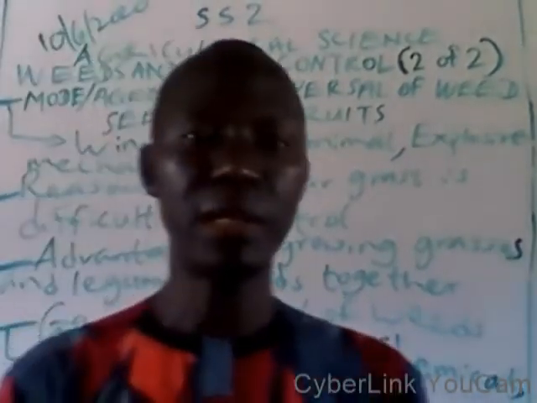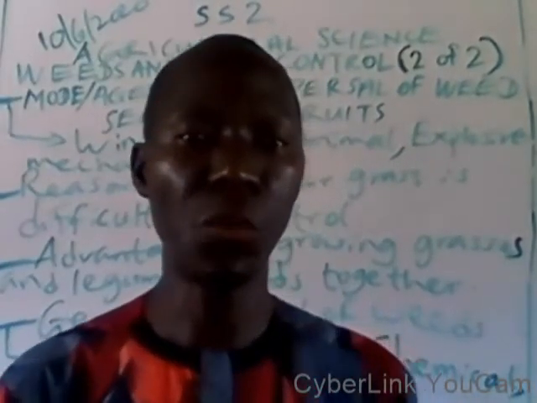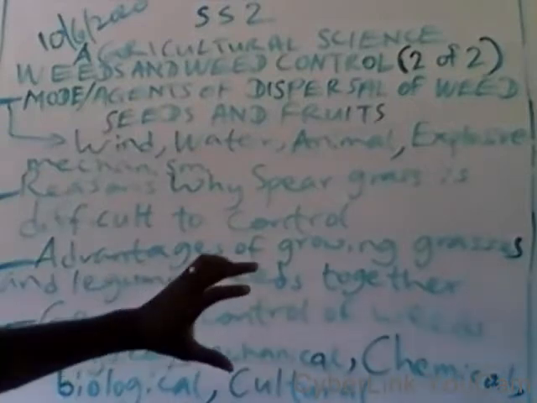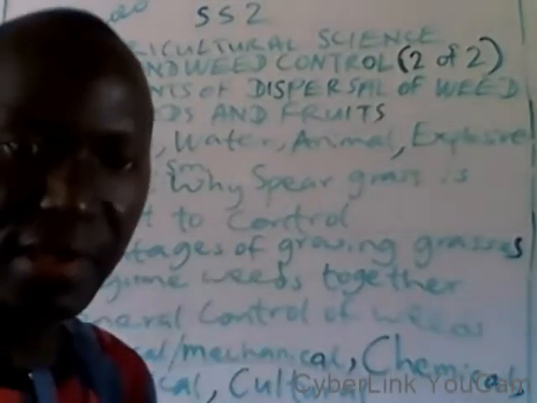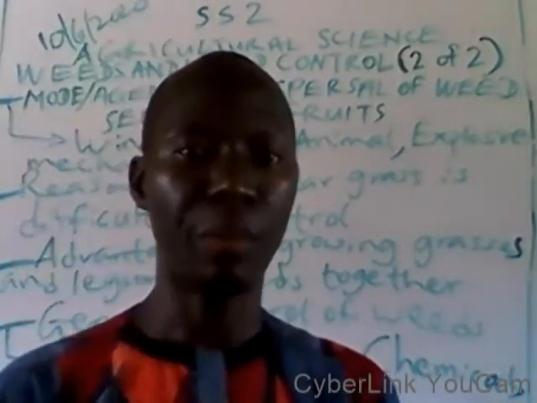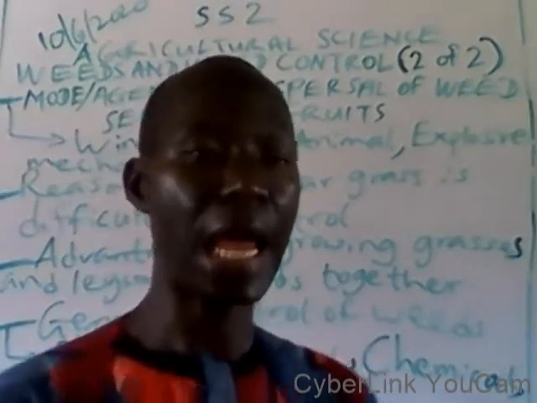Let us move to advantages of growing grasses and legume weeds together. One is that grasses and legumes provide a balanced ration to the farm animal.